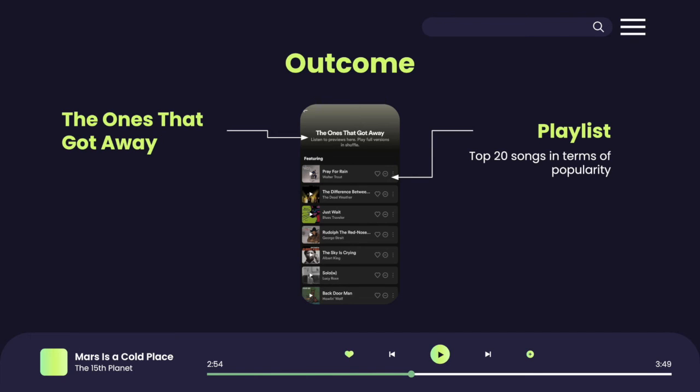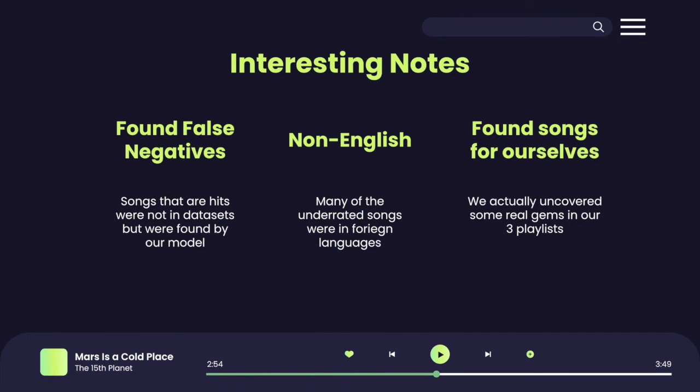After generating our playlist, we had a few interesting notes. Due to the nature of Spotify removing older songs from their hit list, our non-hit dataset contains older hit songs. However, our model was able to pick them out and reclassify them as hit songs. Such songs included The Middle by Z and several of Selena Gomez's old hits, highlighting the effectiveness of our model. We also noticed that several songs in our playlist were non-English and presents to us the sad truth that language barrier still stands in the way of many artists.